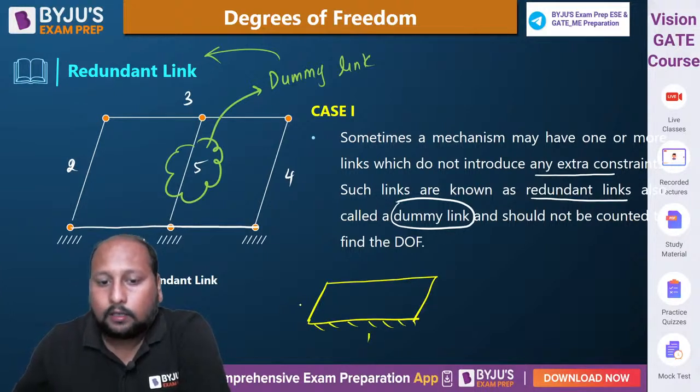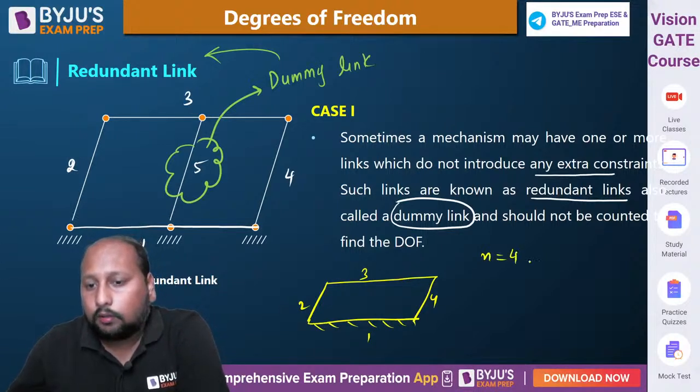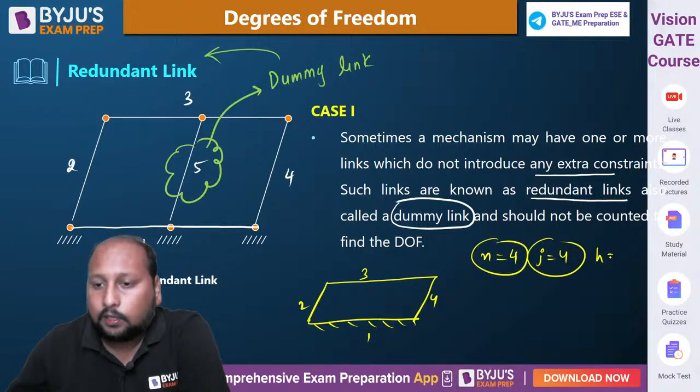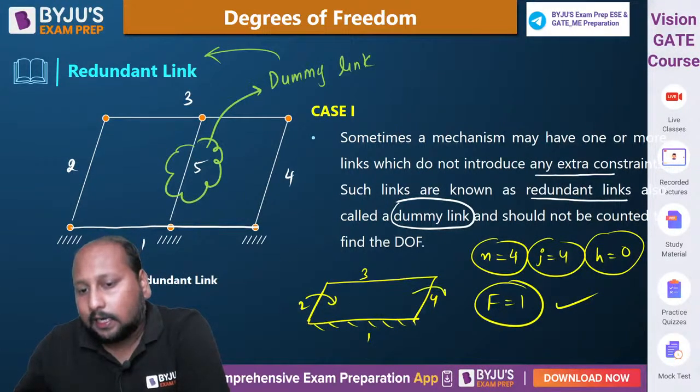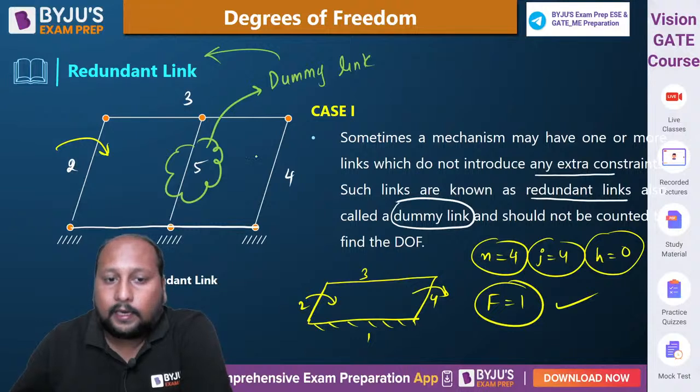Now calculate 1, 2, 3, 4. N is equal to 4, K equal to 4, right? And H equal to 0. Solve it, you'll be getting degree of freedom is equal to 1. Absolutely correct, because we are giving input over here, we're getting a desirable output.